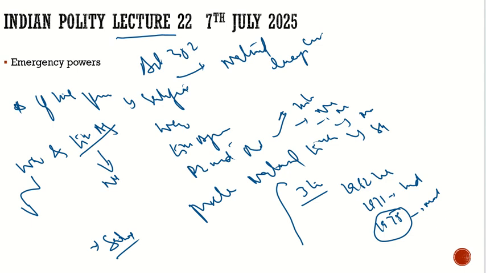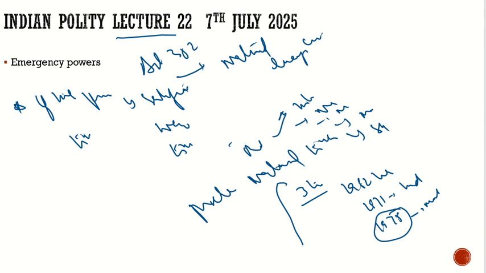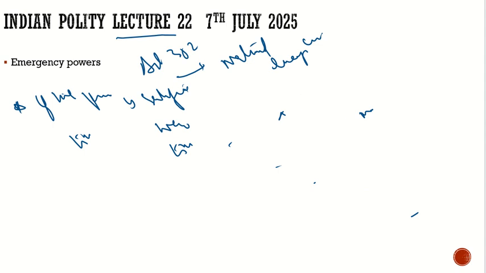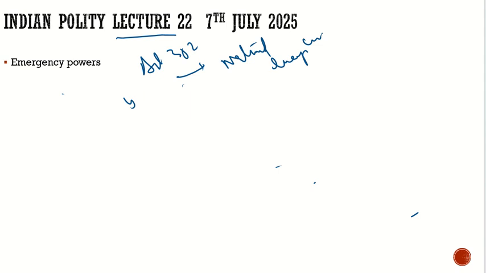So after this, what will happen? Let's try to understand the validity of the national emergency, how it can be revoked, and all that we will discuss here. So what is the validity of the national emergency? Let's try to understand it. First, the president will proclaim. Once the president proclaims, within 1 month it needs to be approved by the Lok Sabha as well as the Rajya Sabha by special majority, by 2/3 majority present and voting.